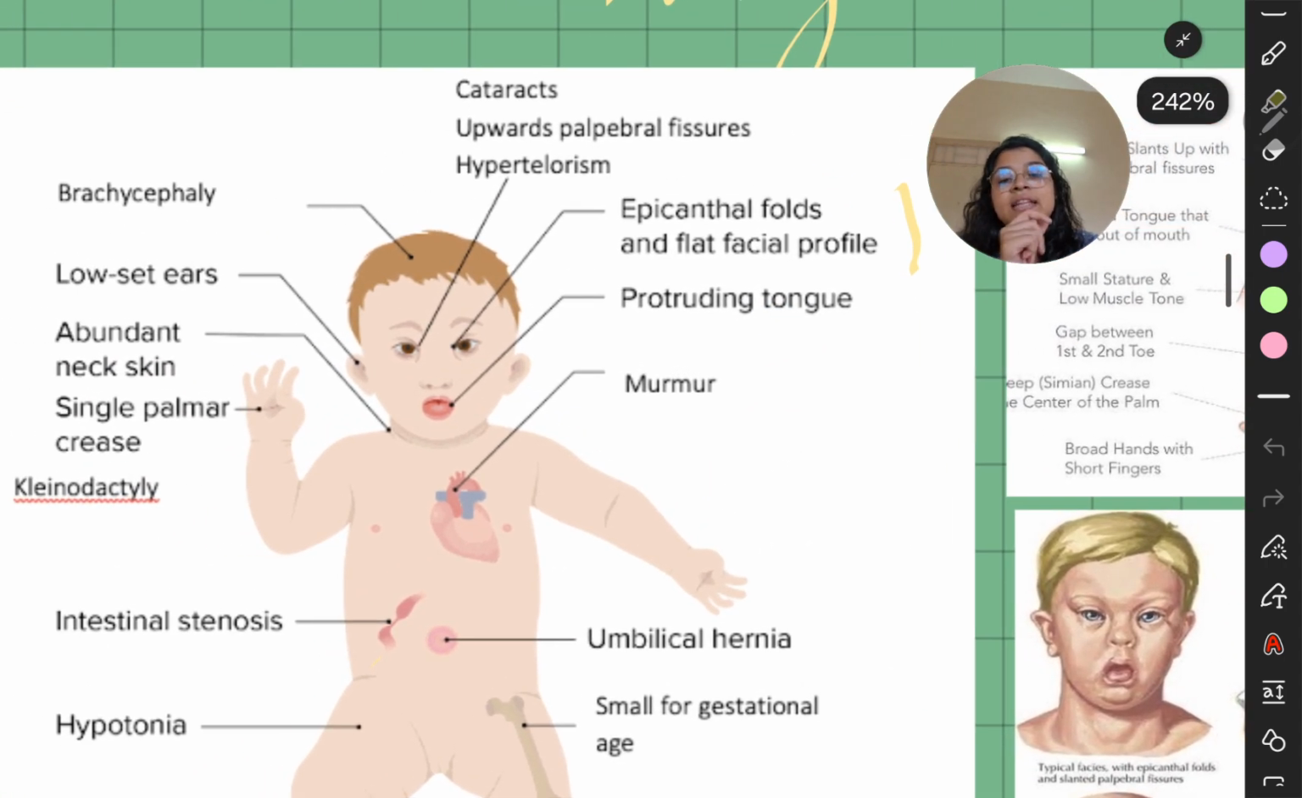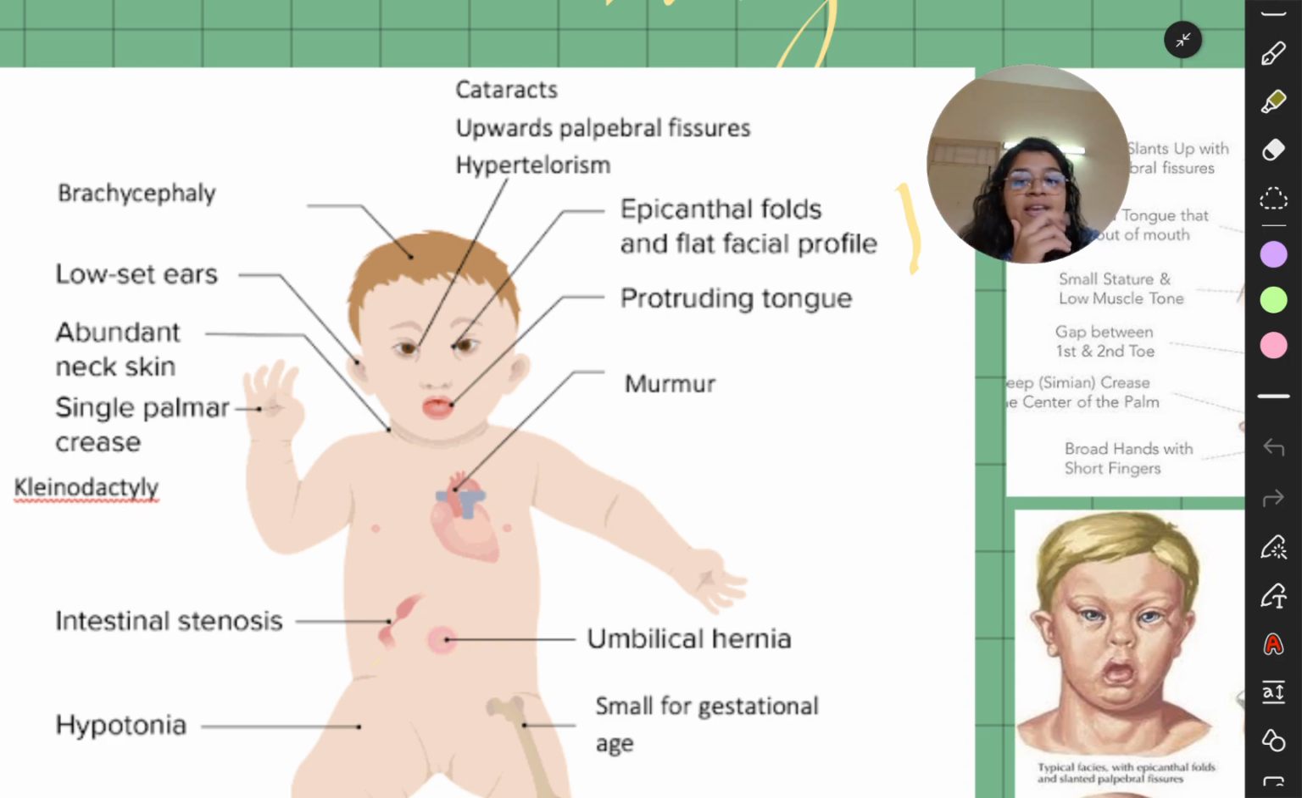It is present. Then there is protruding tongue. As I told you, there is macroglossia. There can be protrusion of tongue. They can also have drooping saliva. Then they have murmurs in the heart, which can be due to a defect in the heart.